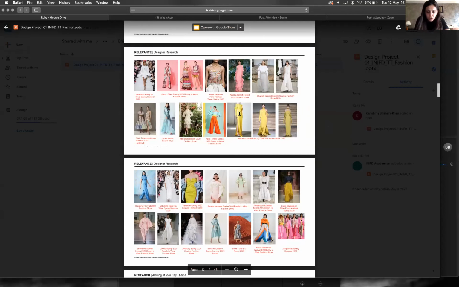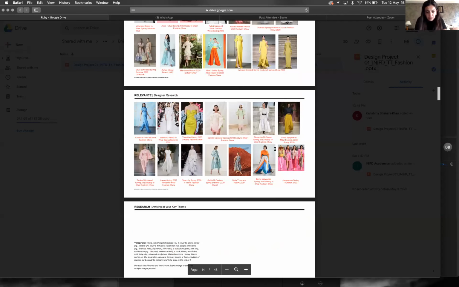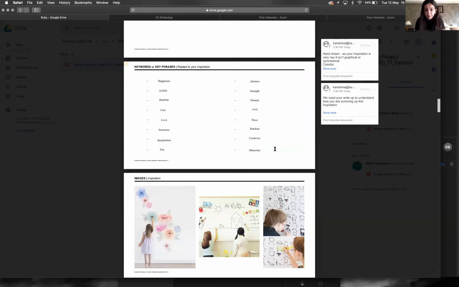Then over here also, I see lots of colors happening, right? Lots of mixes of colors. And now I finally find the keywords. In your keywords, when I read them, happiness, joyful, random, cute, love, emotions, imagination, fun, abstract, strength, dream, cool, peace, random, they make sense to me, but I feel like you're still missing a few keywords that could be very beneficial to you. Like maybe hand drawn is a very big keyword that we see everywhere.